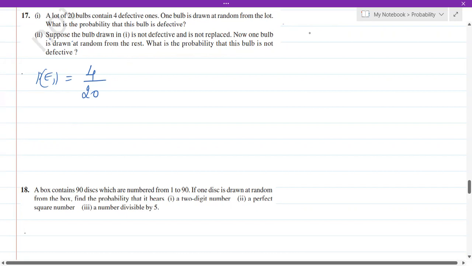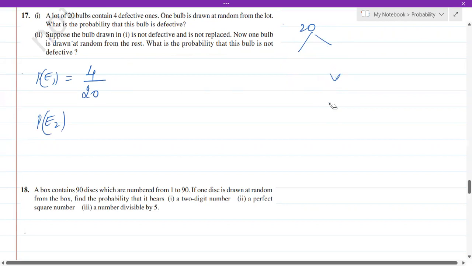Okay, first what you did was, there were 20 bulbs. In that you picked one which was not defective. Okay, this is not defective. Now you have taken one. Again, from the rest, that is out of 20, you have taken one. What is the rest? 19. From this, suppose you are taking one bulb, what is the probability that it will be not defective? That is the question. Okay, I hope the question is understood.